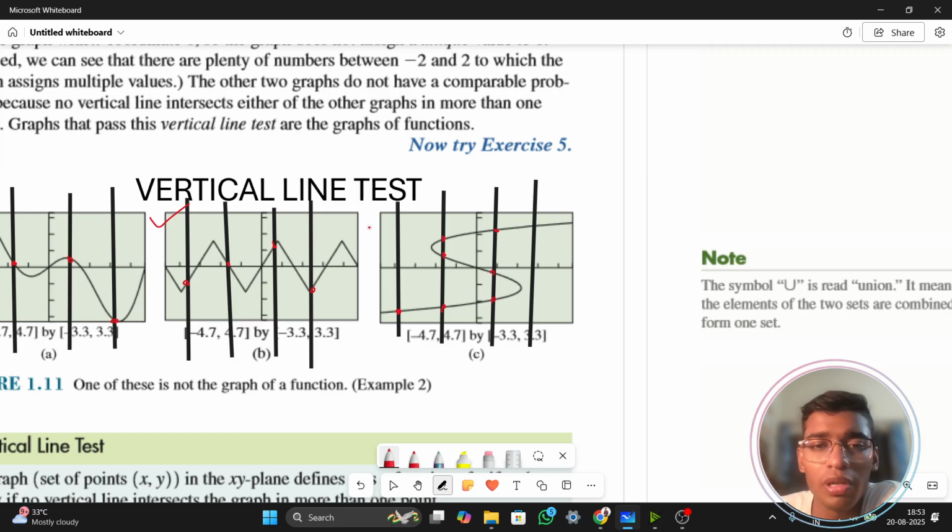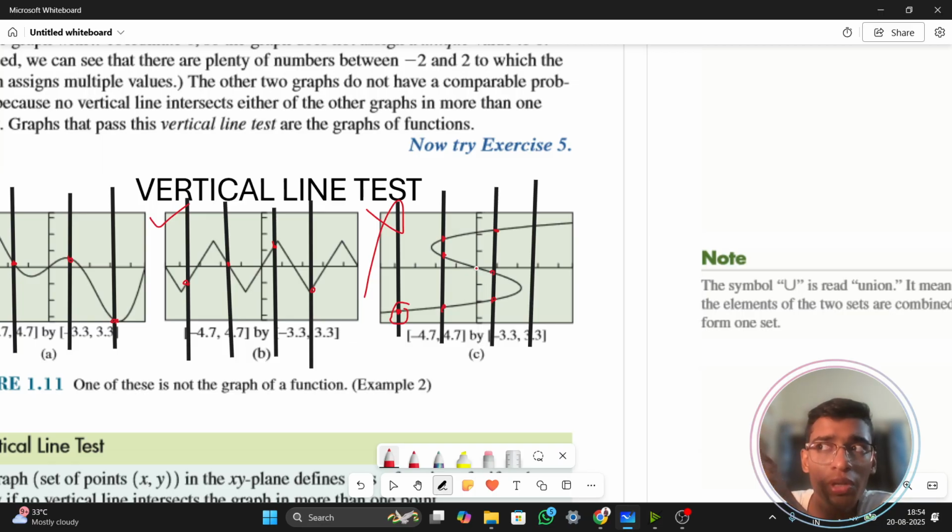So my vertical line test is actually failing for this one, because as per the rules which I've already told you, a vertical line should intersect the graph only at a single point. And this should be true for the whole graph. This doesn't mean that if this line is touching at only one point, the vertical line test is passed. No, all the vertical lines should be intersecting the graph at only one single point.